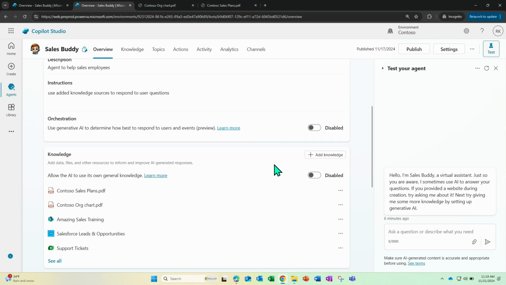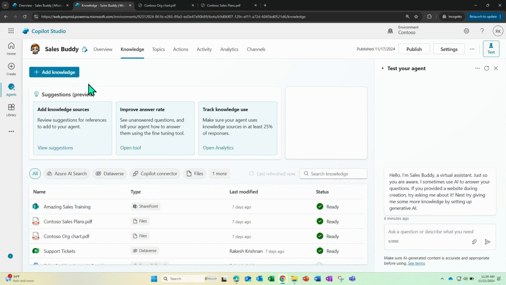So I've actually uploaded a couple of PDF files that I think are very important for the sales team. From knowing who's who, which is the org chart, and then also what's the plan for sales, and also some training information or training artifacts that the team has put together. So let's take a quick look in the knowledge overview here.